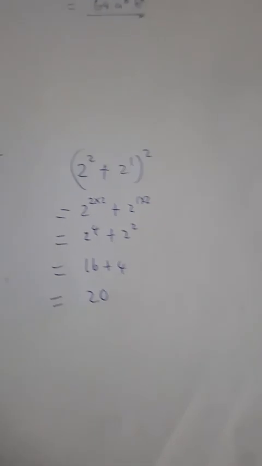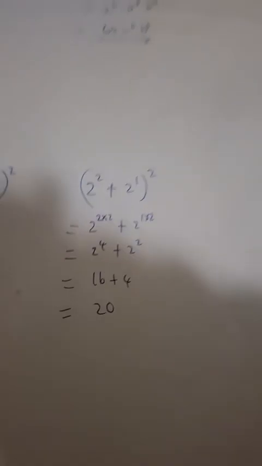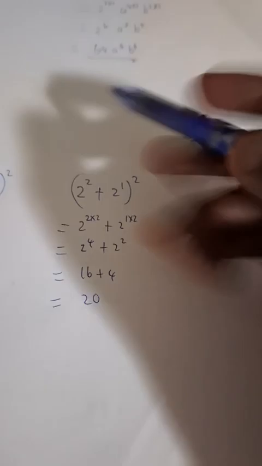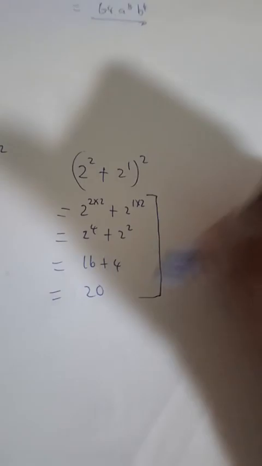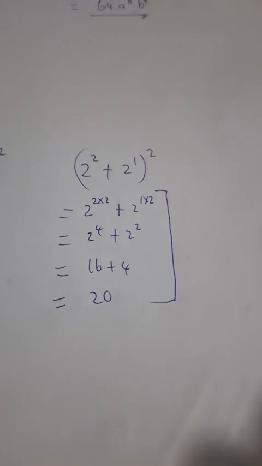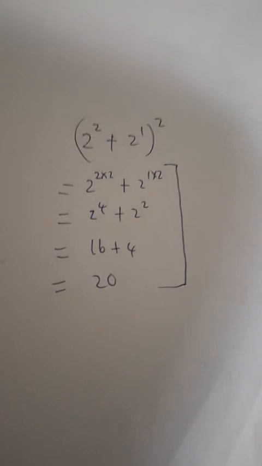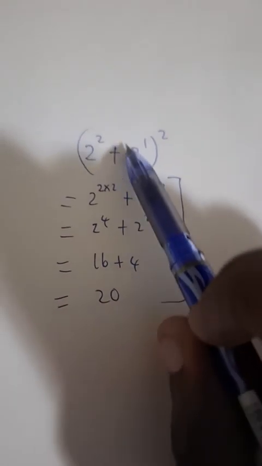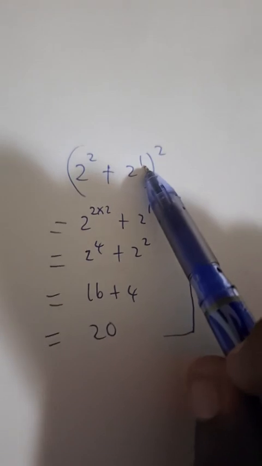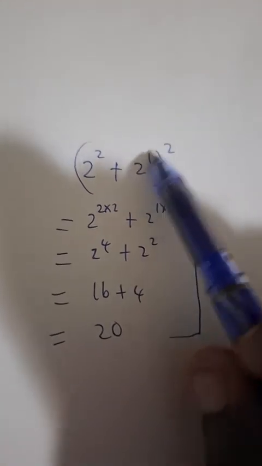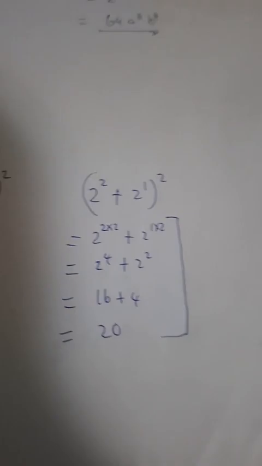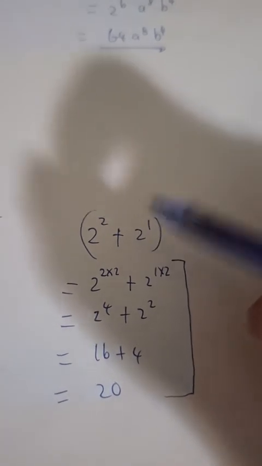Now, let's be practical, guys. Let's be practical. Okay? This is nonsense, right? All of this that I've done here is nonsense, and it's nonsense squared. Okay? It's nonsense squared. We said that when there's a plus or a minus sign between the bases, we do not distribute the exponent. Okay? And maybe some of you will appreciate if I simply do this quickly so that you can see that indeed, it can't be the case.